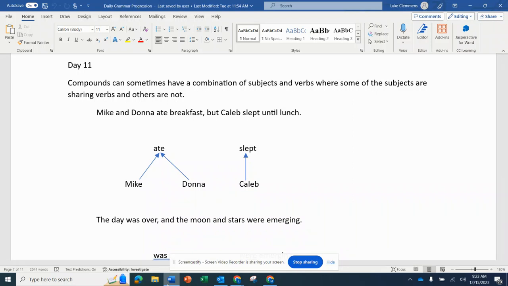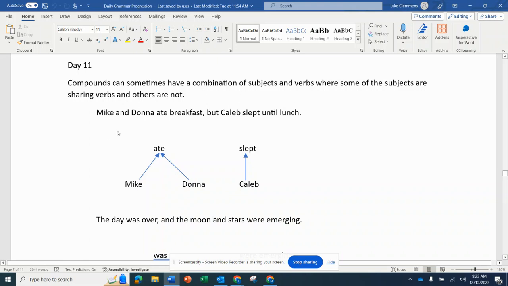Today we're going to talk about how compound sentences can sometimes have a combination of subjects and verbs, where some of the subjects are sharing verbs and others are not. Okay, so this is where we're going to delve into where compound sentences can get just a little more complicated than what we looked at on day 10. Okay, so take a look at this example right here.